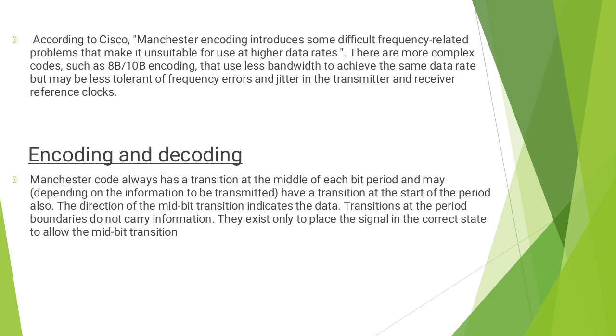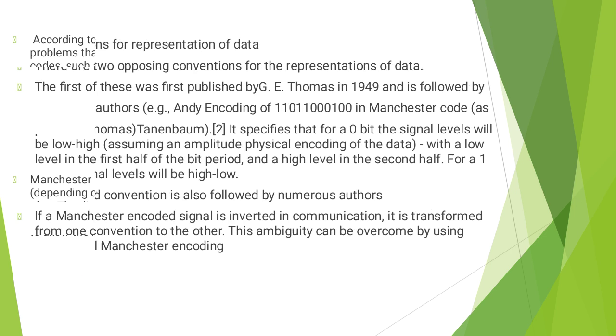Encoding and decoding. Manchester code always has a transition at the middle of each bit period and may have a transition at the start of the period also. The direction of the mid-bit transition indicates the data. Transitions at the period boundaries do not carry information, as we told earlier. They exist only to place the signal in the correct state to allow the mid-bit transition.